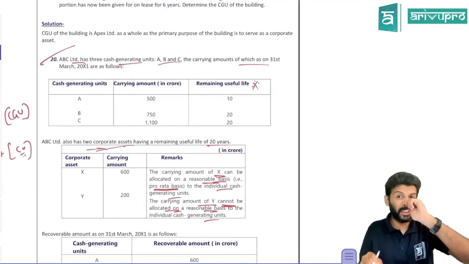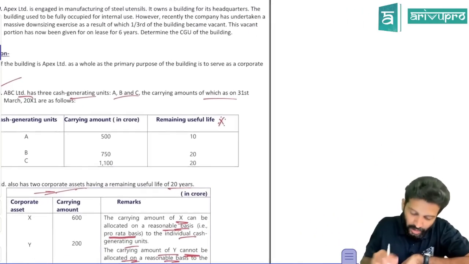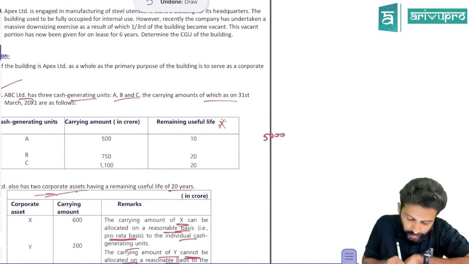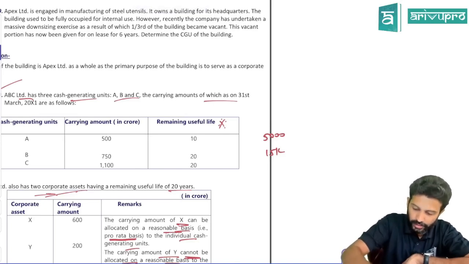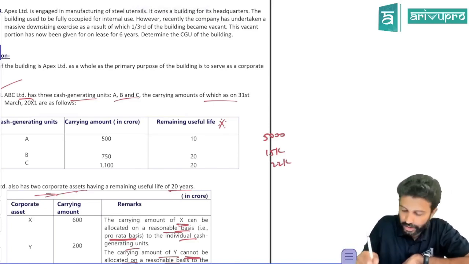That means, if you remember, you can't take a simple average here. You have to do a weighted average allocation here. So take the carrying amount, multiply by life. How much is that? 5,000. Take the carrying amount, multiply by life. Here it is 15,000. Here 1,100 into 20. How much is this, sir? 22,000.